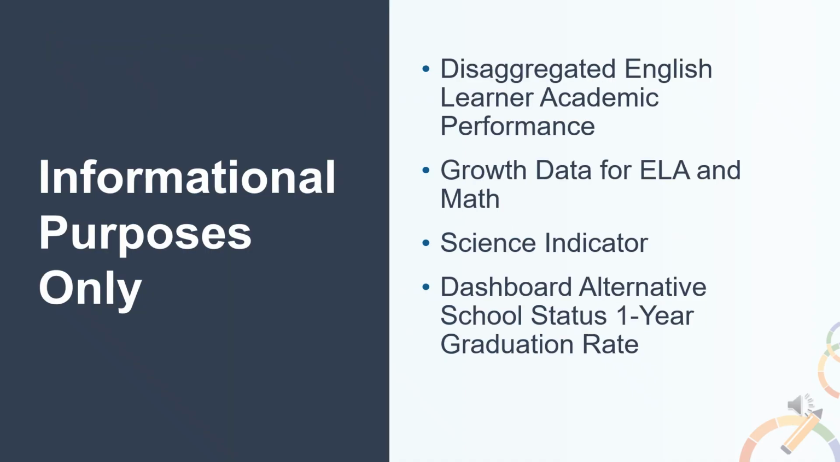The dashboard is full of information. Some of it is used for accountability purposes, while some is used for informational purposes only. Some information you may see on the dashboard for informational purposes only includes the Report for Disaggregated English Learner Academic Performance, which reports academic performance of current English learners, recently reclassified English learners, and English-only students. Also, for informational purposes only in 2025, we have growth data for ELA and math, the science indicator, and the Dashboard Alternative School Status, or DAS, one-year graduation rate.